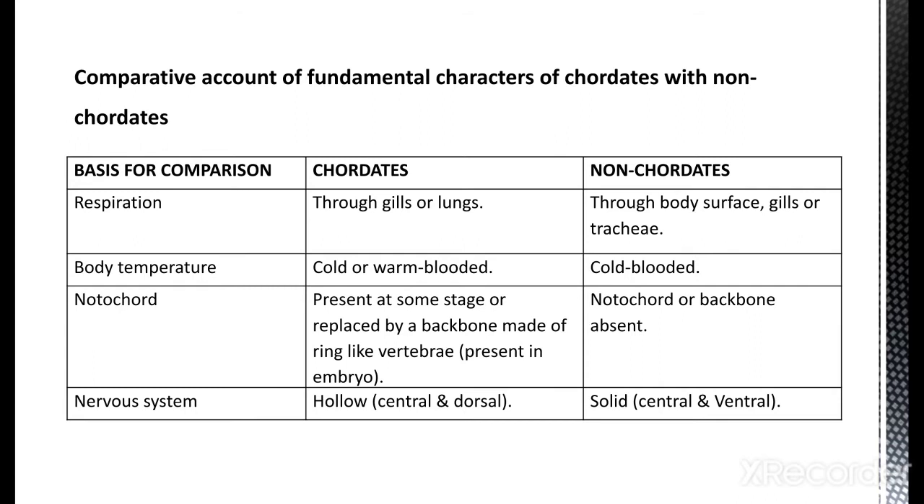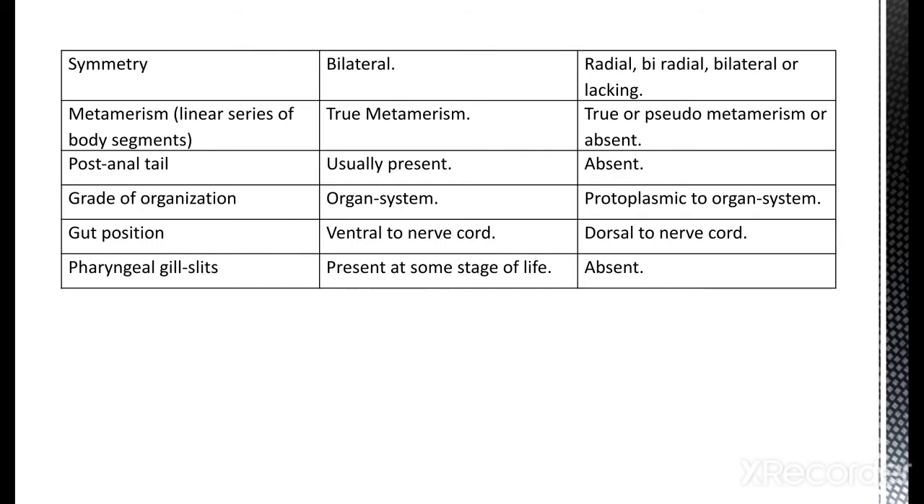Look at this in bracket, it is the most important part. In chordates, the nervous system, meaning the nerve cord, is hollow, and it is placed centrally and dorsally, while in non-chordates it is solid and also central, but it is present on the ventral side of the body. Okay, symmetry. How can we divide an organism equally?